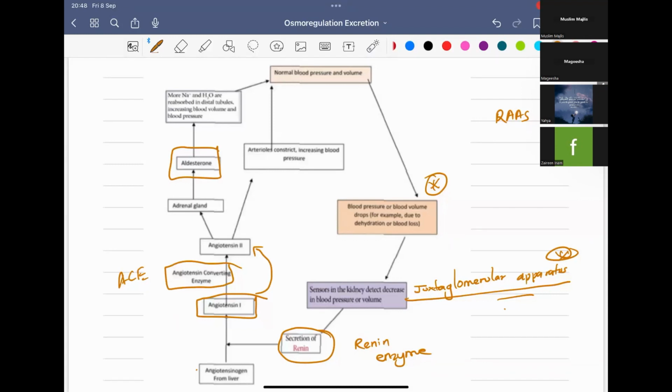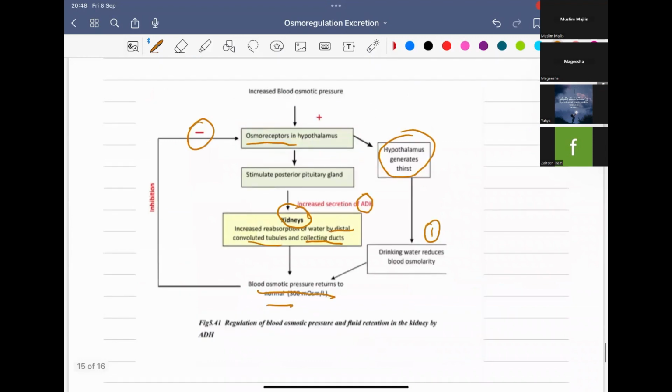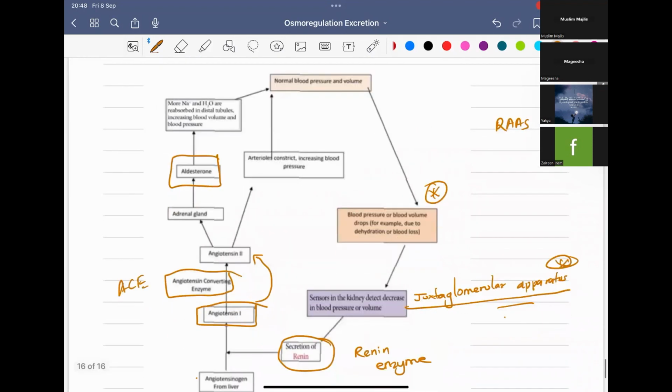These are the two regulations we study here. So when the blood pressure or blood volume drops, you also have to write what happens when the blood pressure or blood volume increases. You can write one or two sentences, which are vice versa to this. The same applies to this one. So this is a very easy essay. If you get this in an essay, it is very easy to score marks.